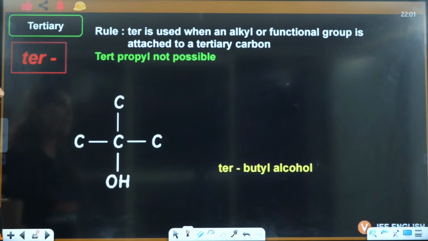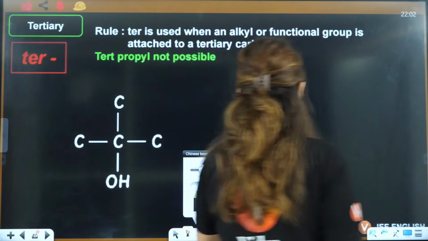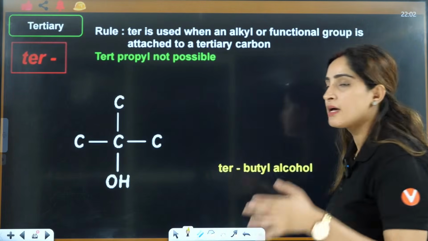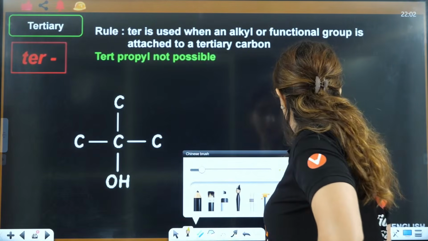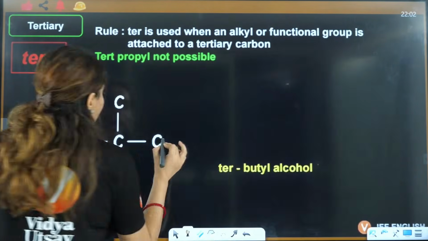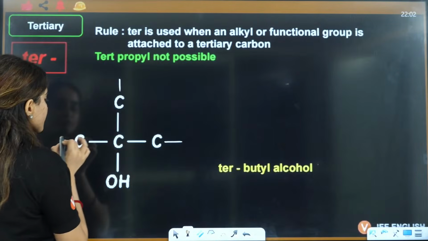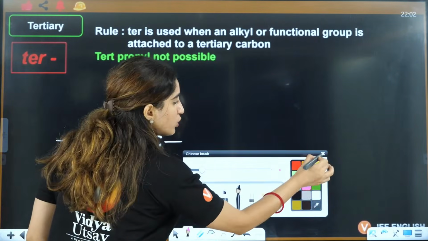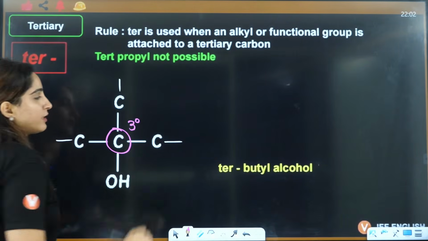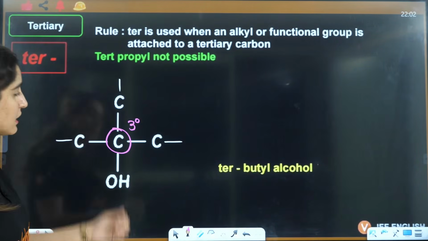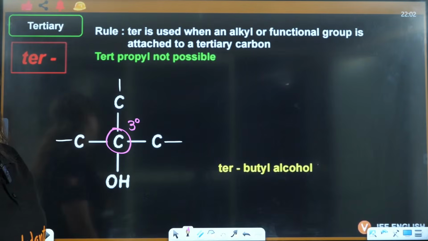Yes. Now let's talk about tert. Tert means that the functional group that I am talking about should be connected to that carbon which is further connected to 3 carbons. So this carbon has to be 3 degree.